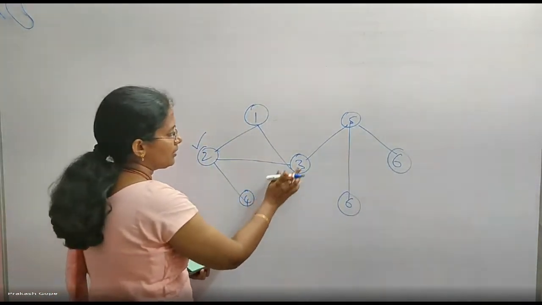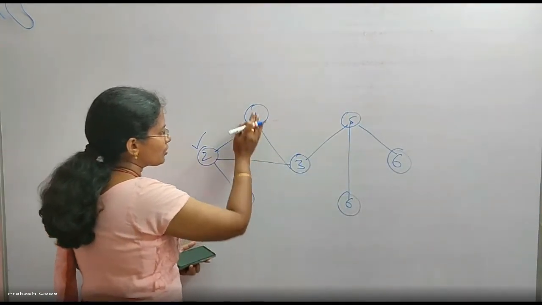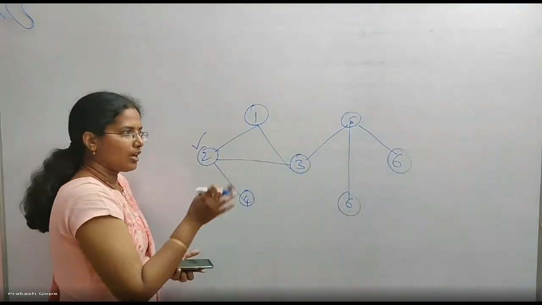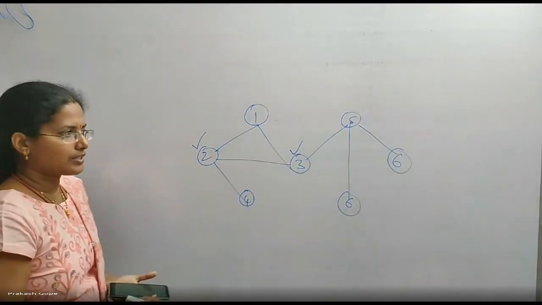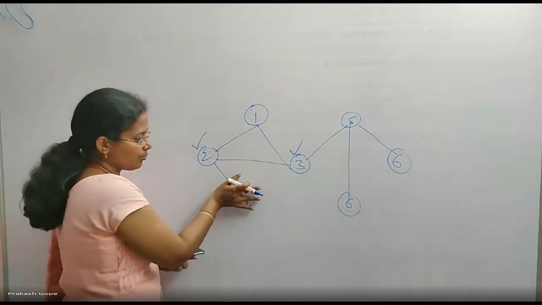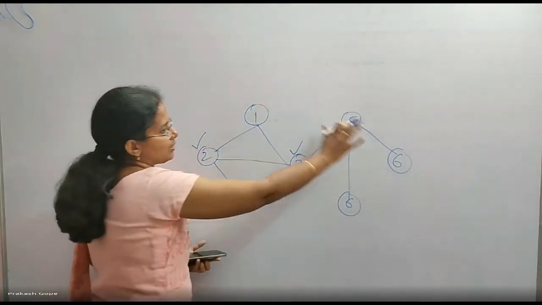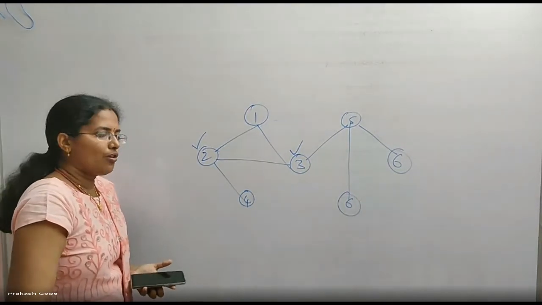How about 3? If I remove 3, these 3 edges are also removed. So this is a separate part, no connection. The graph becomes disconnected if I remove 3. So 3 is also a cut vertex or an articulation point. But if I remove 4 and its edge, still the remaining graph is connected. Okay, so 4 is not a cut vertex.